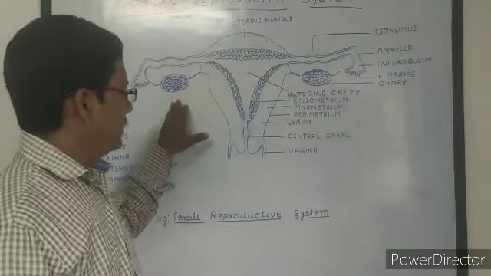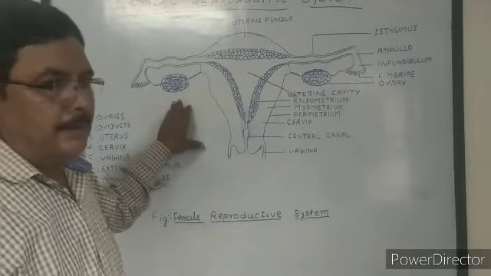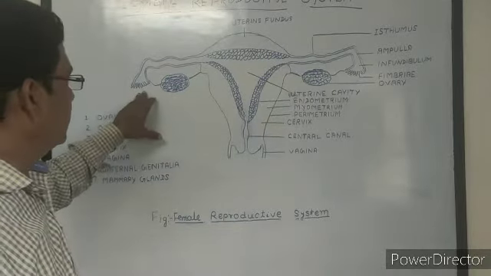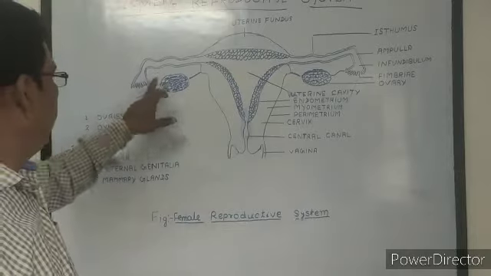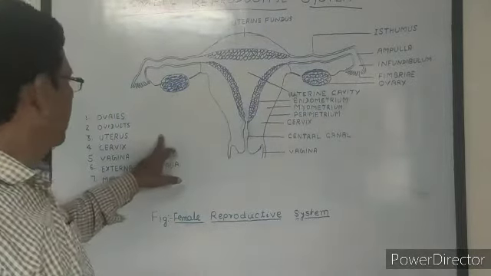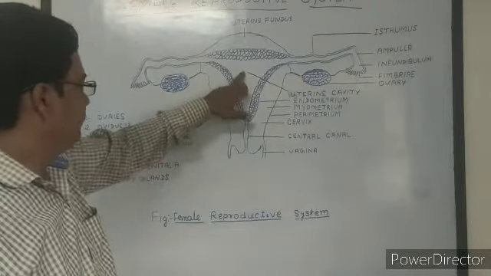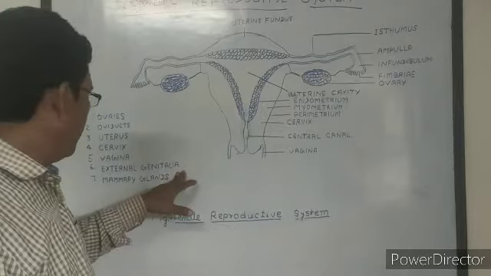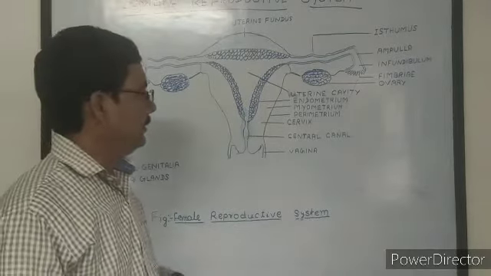The other accessory structures of the female reproductive system are one pair of oviducts, also called fallopian tubes, uterus, cervix, vagina, external genitalia, and mammary glands.